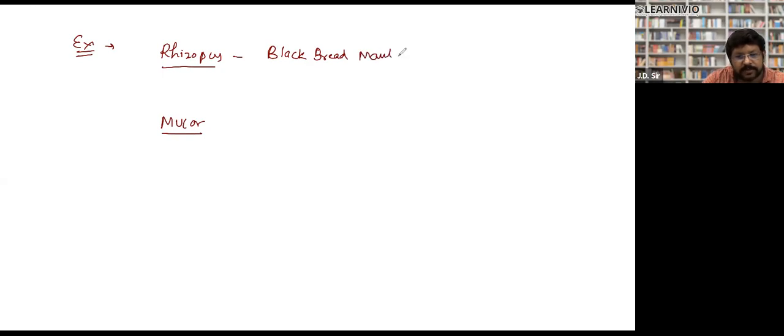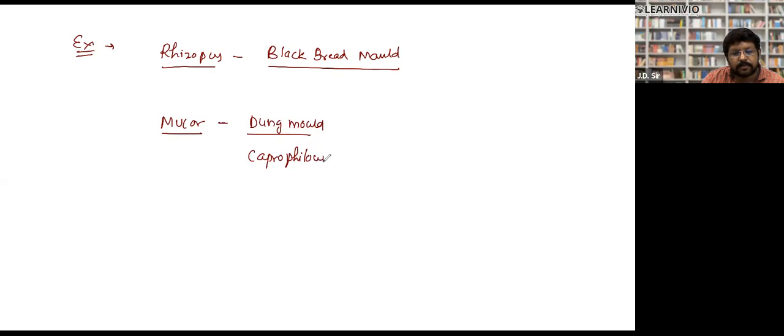You generally see this fungus when bread has been left somewhere for two or three days, a black-colored bread mold. Mucor is actually called dung mold. Mucor is a coprophilous fungus. What is coprophilous?